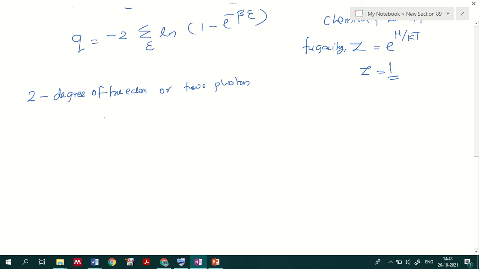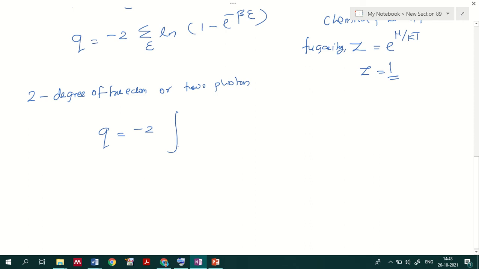Q equals minus 2 sigma over epsilon of ln(1 minus e raised to minus beta epsilon). Here you can see that this Q potential we represented in terms of a summation. So the summation I can replace with an integral over a volume. Earlier we have done a similar exercise.